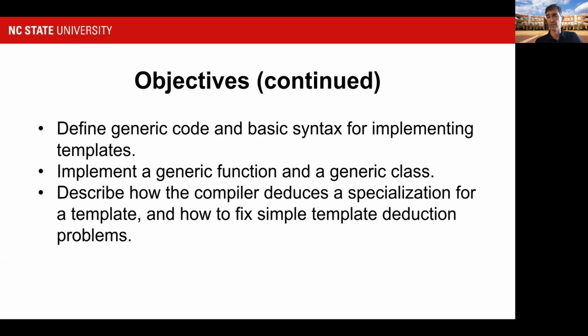One of the things this will let us do is, for example, implement a list class that can then be specialized for any type of object it contains, whether it be an integer, a string, or some other kind of object that we've created.